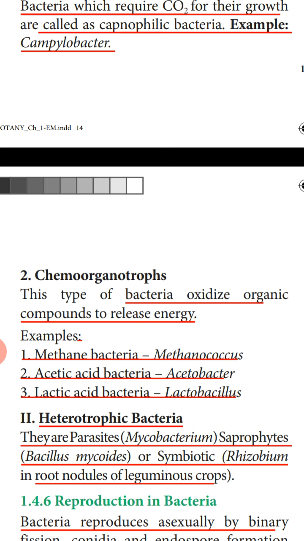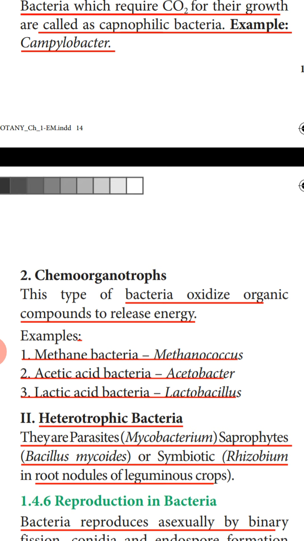Third type of nutrition in bacteria is symbiotic. Symbiotic means an association between two organisms. So some bacteria live on another organism where the bacteria is benefited and the other organism on which this bacteria is living is also benefited.